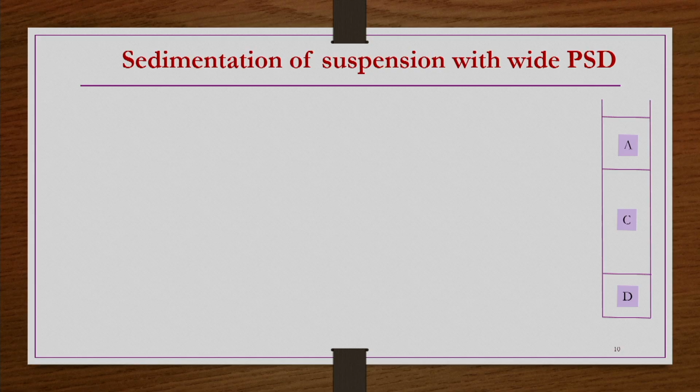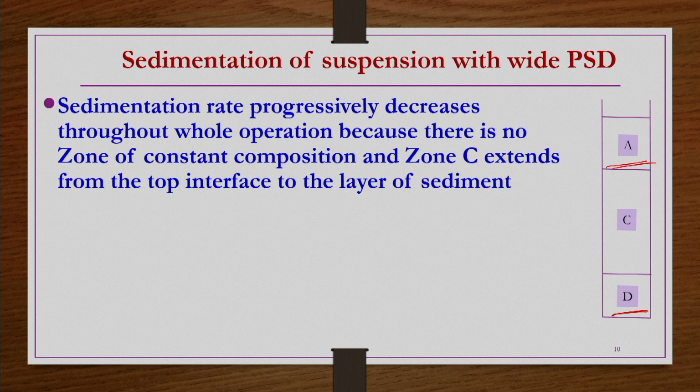In general that is not possible. In general, with a slurry having wide particle size distribution, we have A, D and C kinds of zones. B zones in general we do not find, because of several inherent reasons, as we will be discussing.